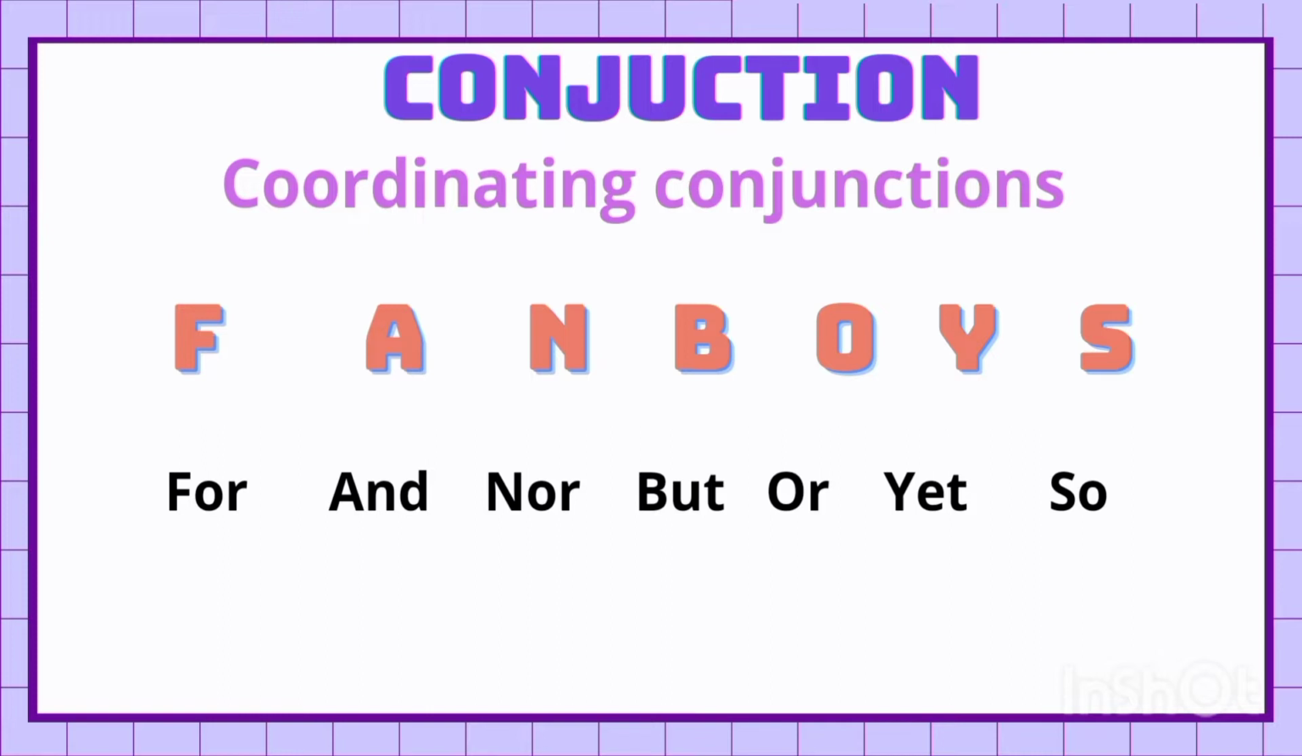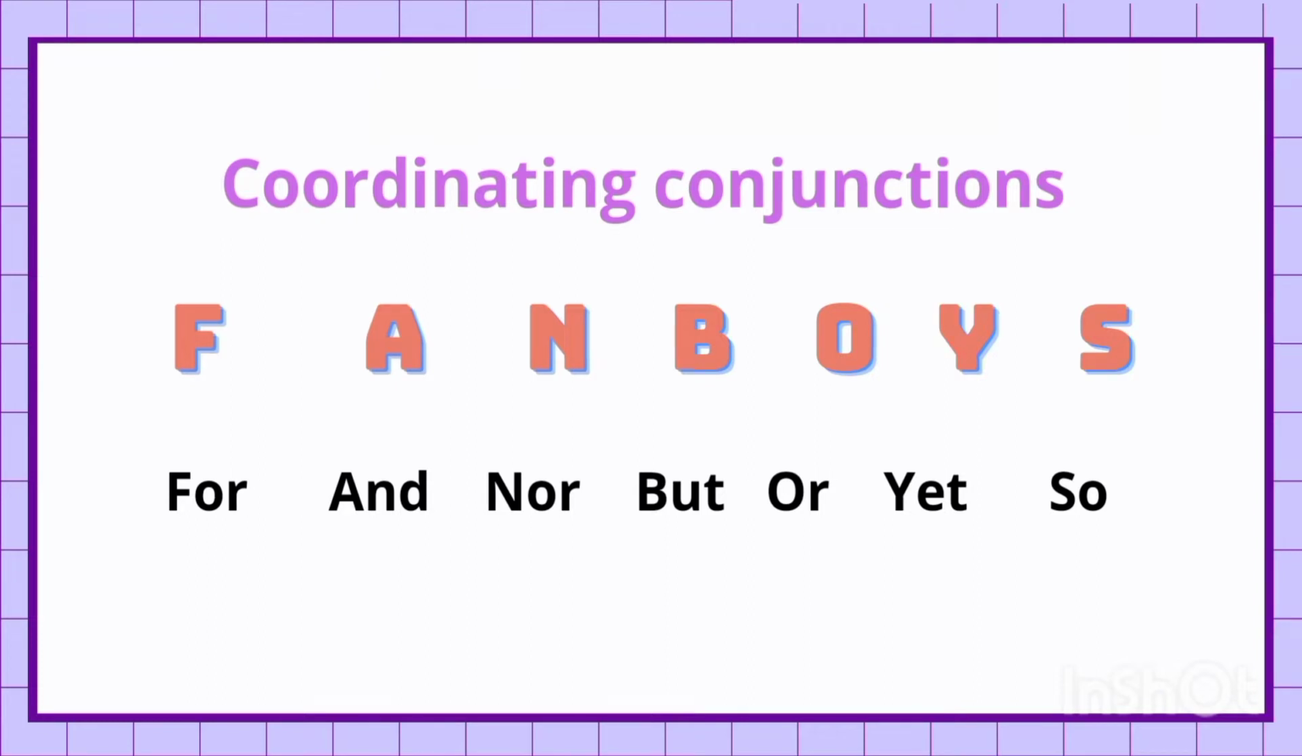And we are learning about type 1, coordinating conjunction. Coordinating conjunctions are for, and, nor, but, or, yet, so. You can learn coordinating conjunctions like this: FANBOYS, in which F stands for for, A stands for and, N stands for nor, B stands for but, then O stands for or, Y for yet, S for so. These all were our coordinating conjunctions.